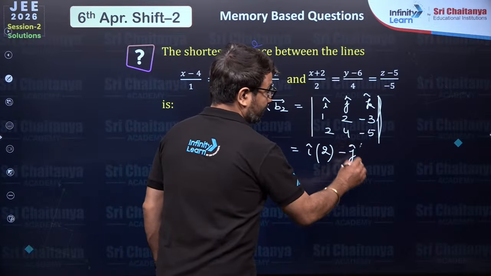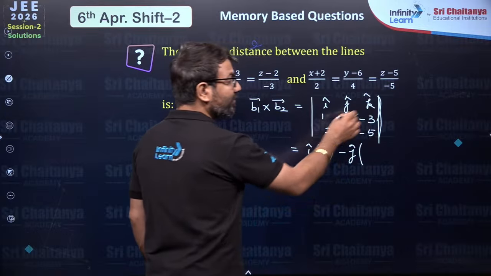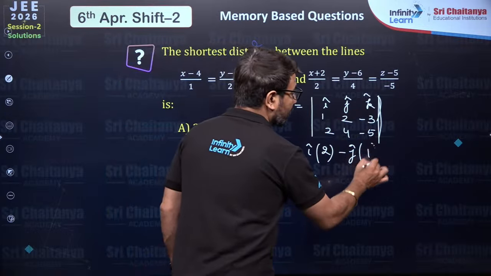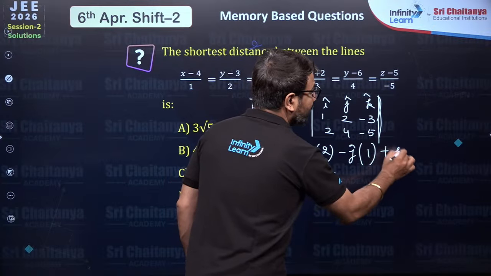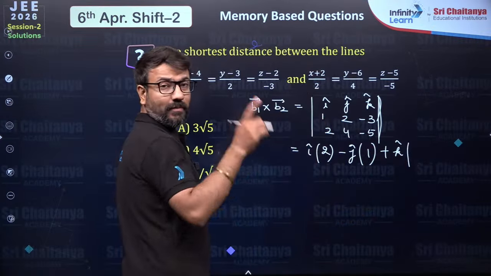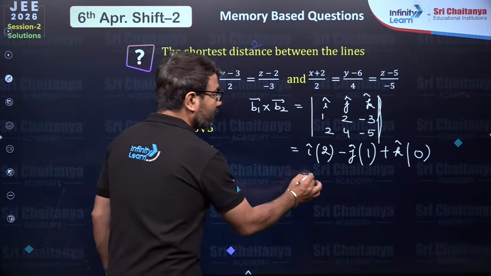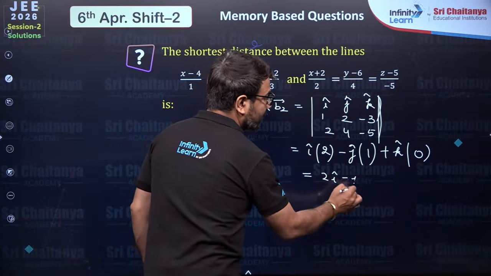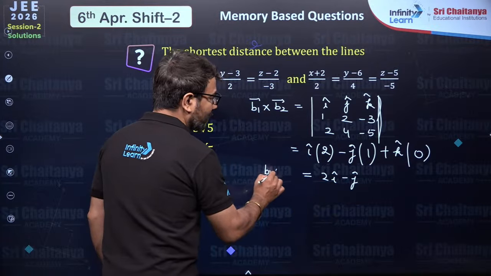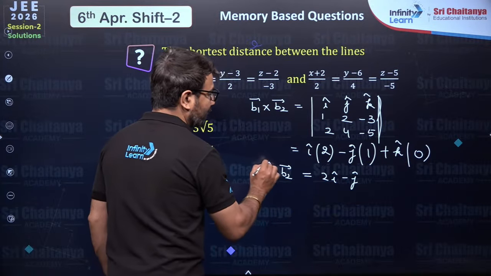Then minus j. Here you will observe minus 5 and then plus 6 you are having. So that will be plus 1. And here you will observe, my dear students, it will be 4 minus 4, which is equals to 0. Is that clear to everyone? So here, bache, it will be 2i and then minus j. It is the value that we got for B1 vector cross B2 vector.